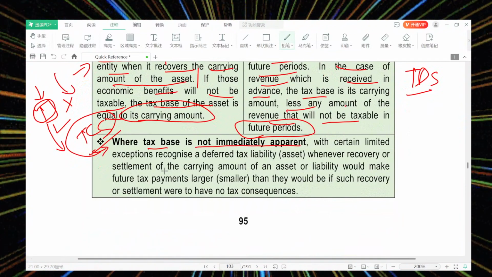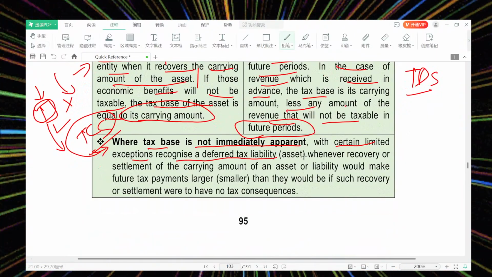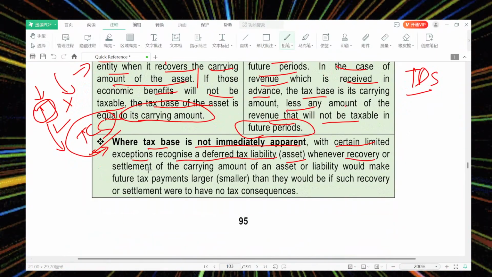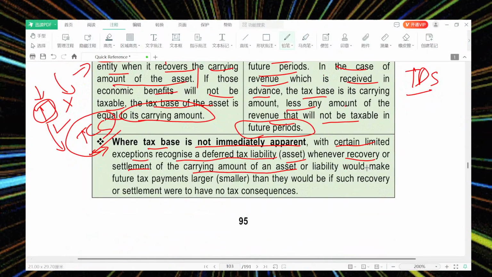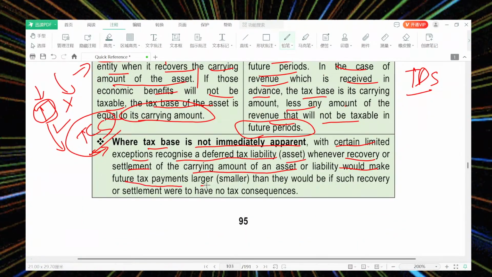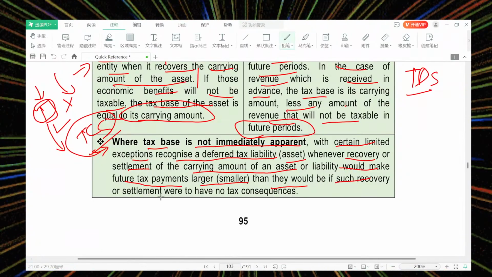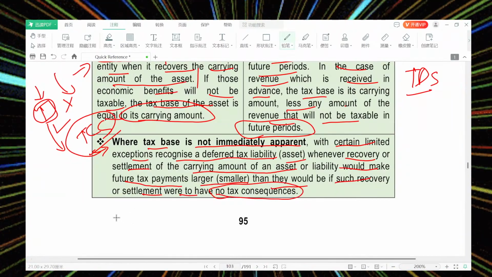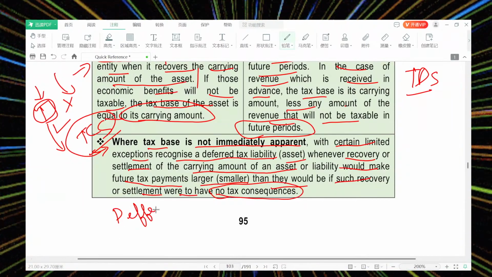When tax base is not immediately apparent, with certain limitations and exceptions, recognition of deferred tax liability or asset applies, whether recovery or settlement of the carrying amount of the asset or liability would make future tax payment larger or smaller. And that would be if recovery or settlement were to have no tax consequences. So what is it saying, sir, we have deferred tax. What is deferred tax? You need to see.